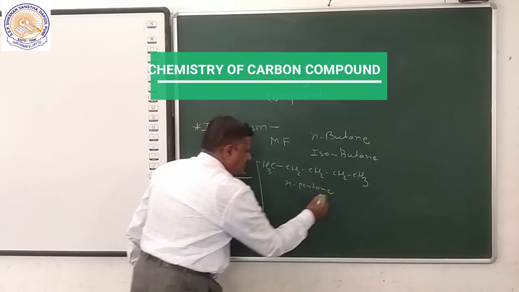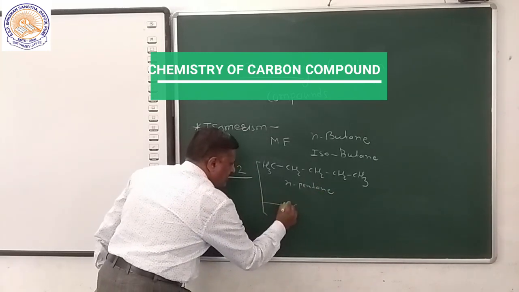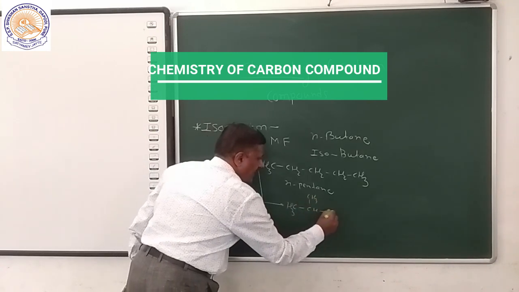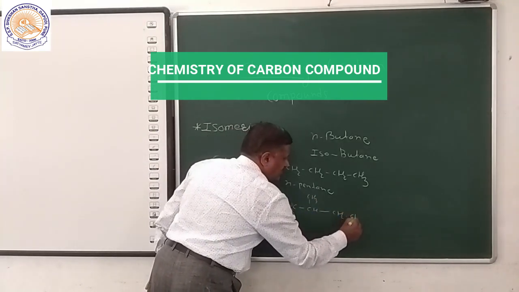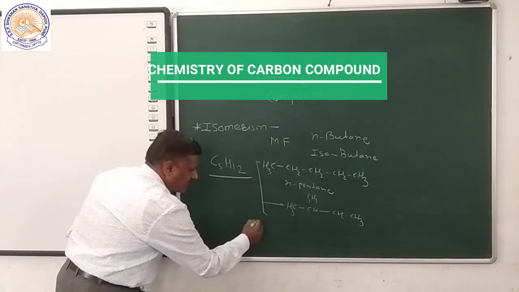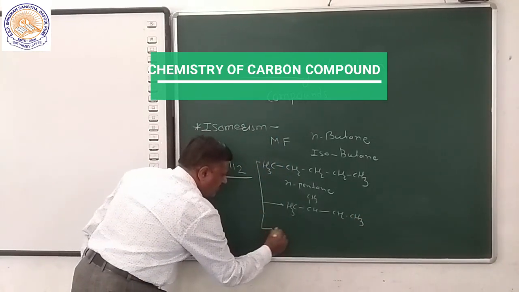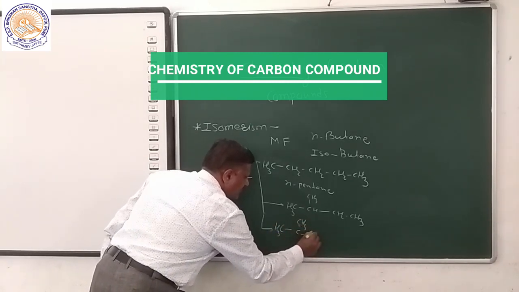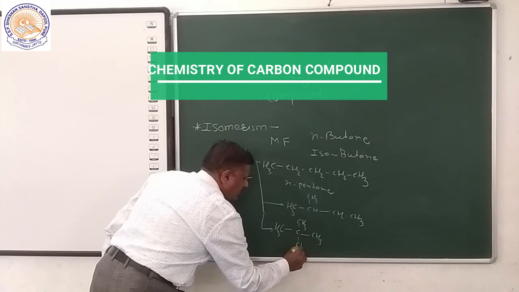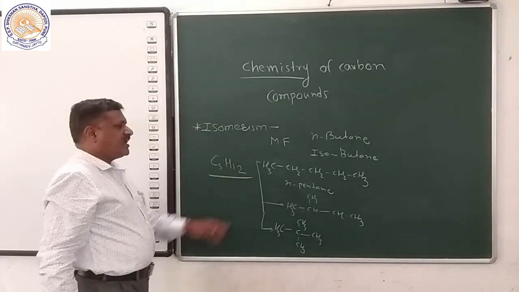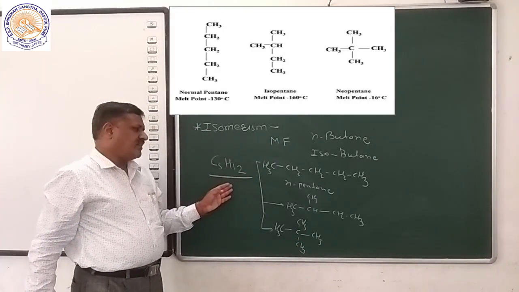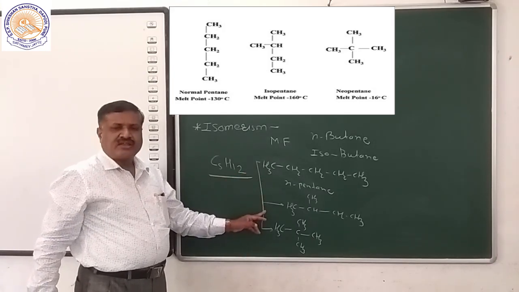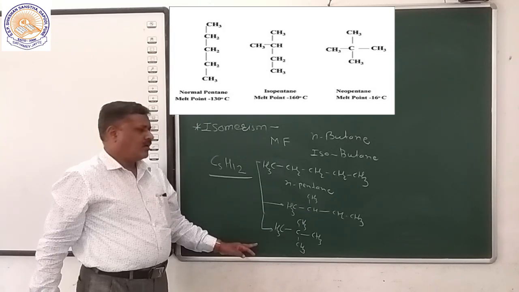The second one is isopentane, CH3, CH and CH2, CH3. And the third one is neopentane, the first neo compound of alkanes, with CH3 groups around a central carbon. Butane has two isomers but pentane has three: n-pentane, isopentane and neopentane.